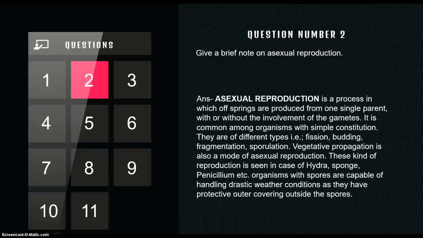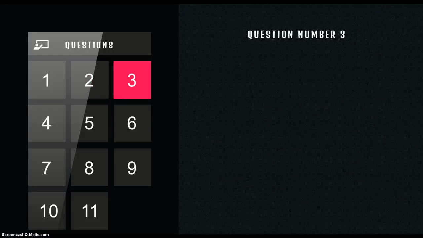So this is the answer. Asexual reproduction is a process in which offsprings are produced from one single parent. I'm marking the main things: one single parent without the involvement of the gametes. Organisms having simple constitution. Different types are budding, fission, fragmentation, sporulation. Vegetative propagation is also a type of asexual reproduction found in hydra, sponge, and these organisms. Some of these organisms are capable of making spores which help them to handle the drastic weather conditions when the outer conditions are not supportive of life. Next is question number 3, binary fission, encystation and sporulation.